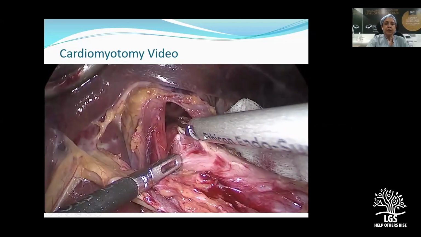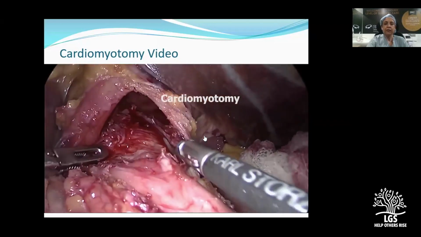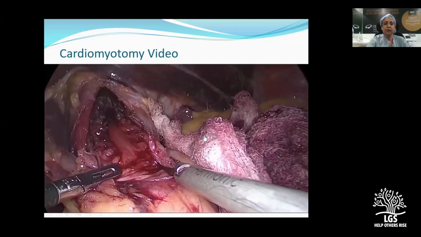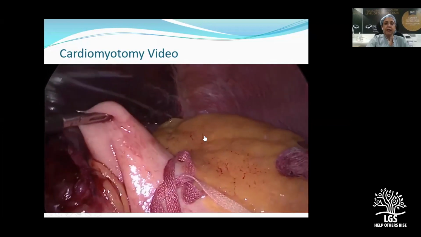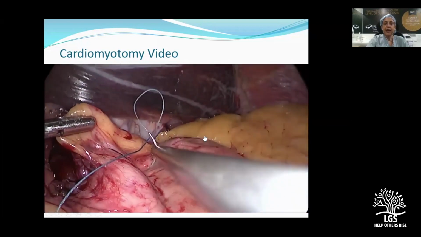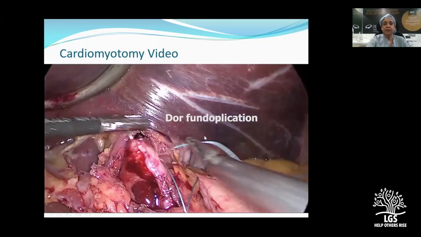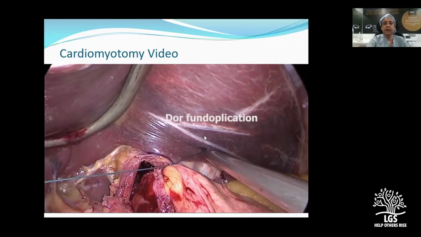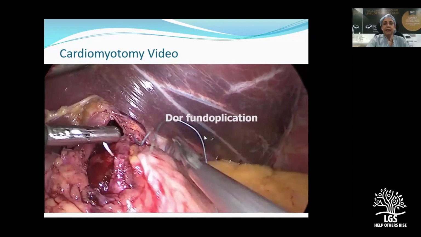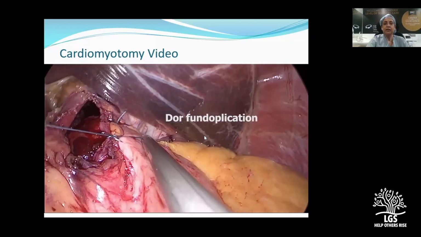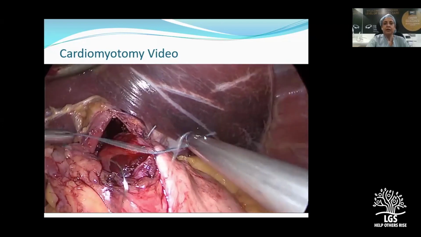So here you should see that I am using the non-active end of the harmonic when I am doing the myotomy. Because of the active end, the thermal injuries from the active end coming in contact with the mucosa can present later. Means you feel the surgery has done well, and then the patient presents with esophageal perforation presenting late. So this is because of the thermal injuries of the active blade touching the mucosa, and then we do an anterior Dor wrap.